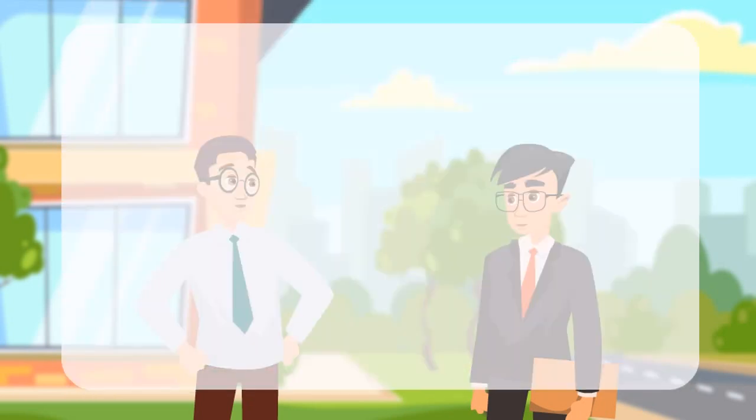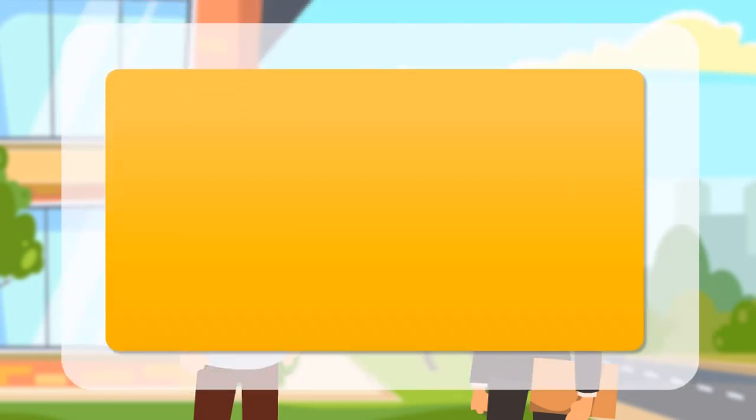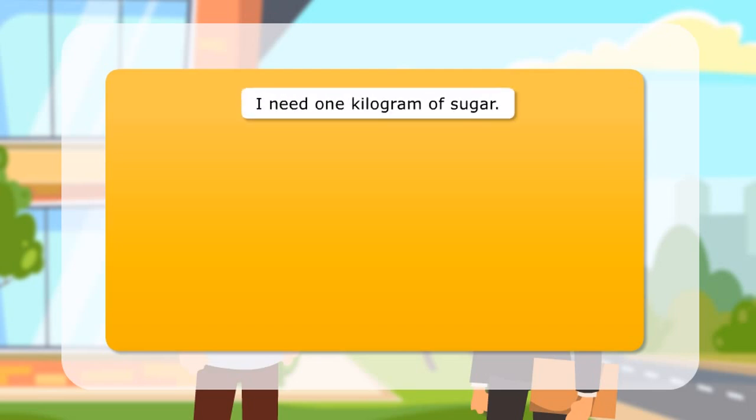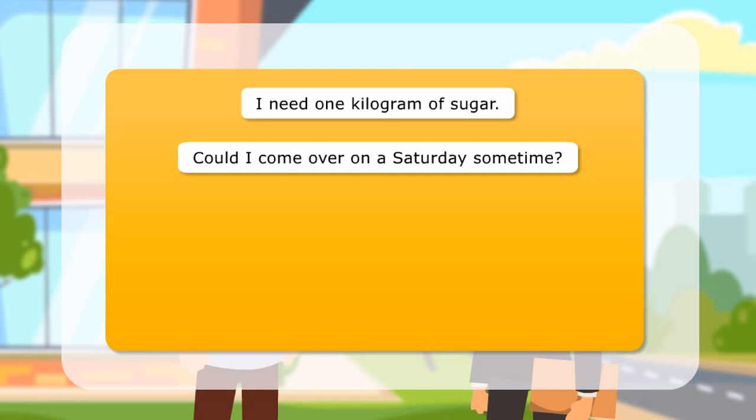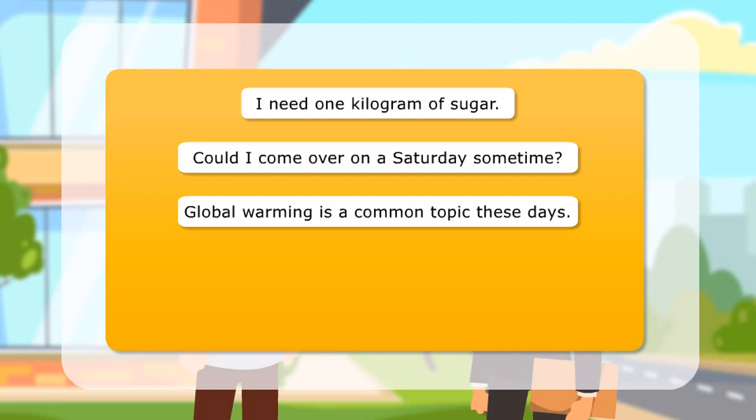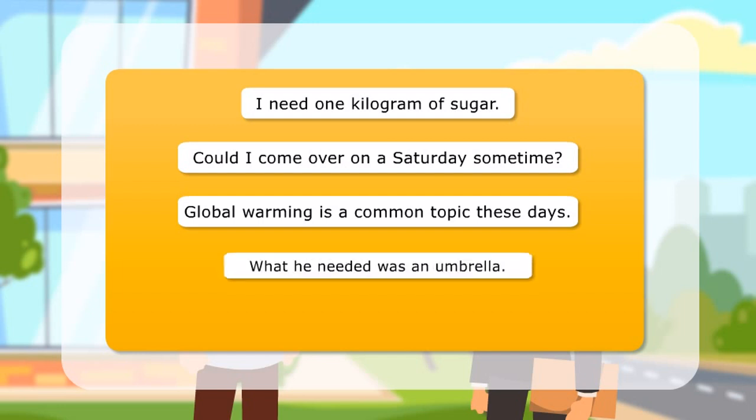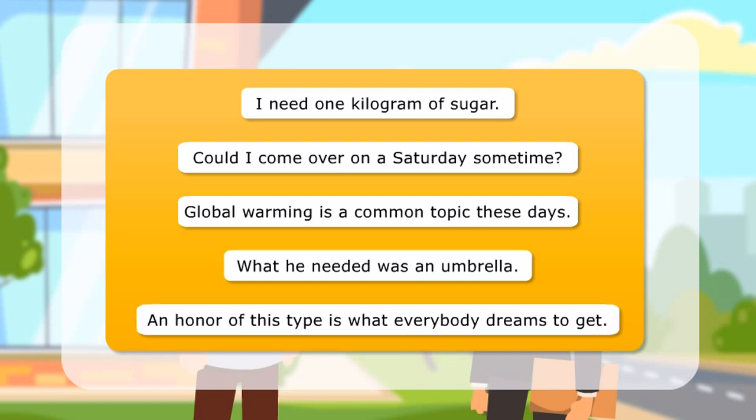Here are a few more examples of sentences with a, an, and one. I need one kilogram of sugar. Could I come over on a Saturday sometime? Global warming is a common topic these days. What he needed was an umbrella. An honor of this type is what everybody dreams to get.